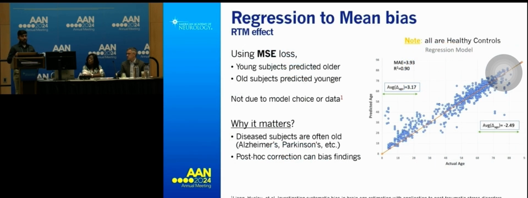But a classic problem that normally happens is when you frame this problem as a regression, there is a systematic bias induced into the model, because when you train it using mean square error, you will see that younger subjects will constantly be over-predicted by the model, and older subjects will be constantly under-predicted by the model. And this particular problem has been documented in literature for a very long time, but the solution is not out there yet. And why this particular bias matters in neurological disease detection is that typically for Alzheimer's and Parkinson's diseases, most of the patients happen to be old subjects, so we need to correct this bias.